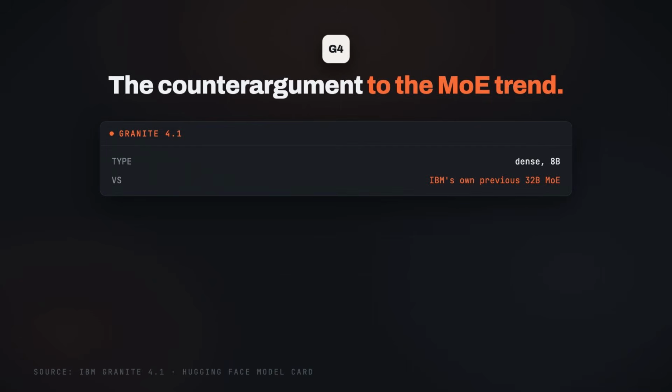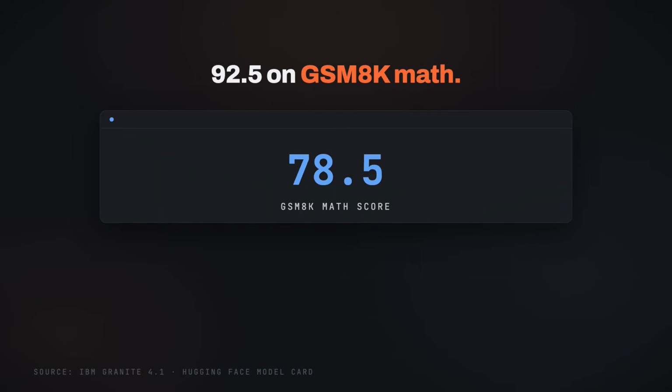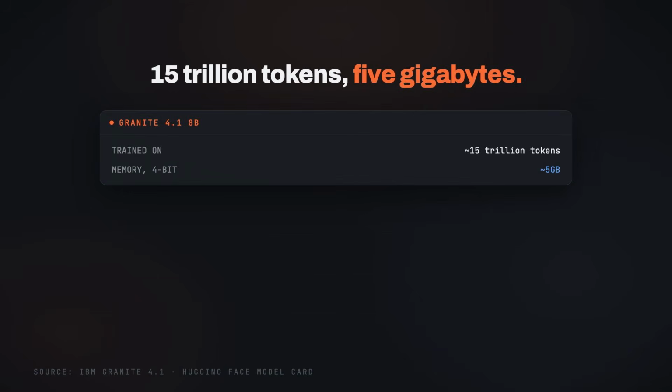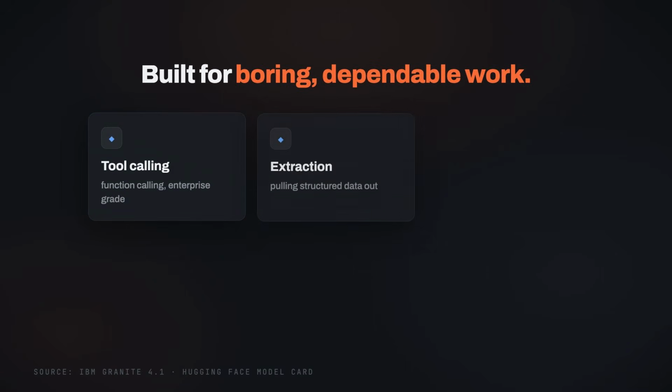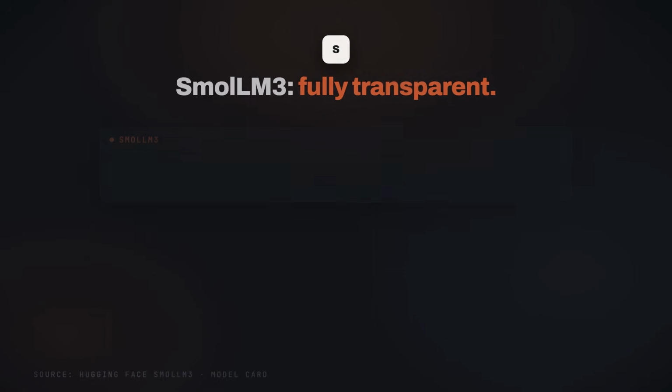IBM's Granite 4.1 is the counter argument to the whole mixture of experts trend. The 8 billion dense version beats IBM's own previous 32 billion mixture of experts on function calling, 68.3 versus 64.7 on BFCL V3, scores 92.5 on GSM8K math and handles up to 512K tokens of context. It was trained on around 15 trillion tokens and the 8B fits in about 5 GB at 4-bit. For enterprise style work, tool calling, extraction and long documents, it is the most boring and most dependable pick here. Apache 2.0, again no strings.